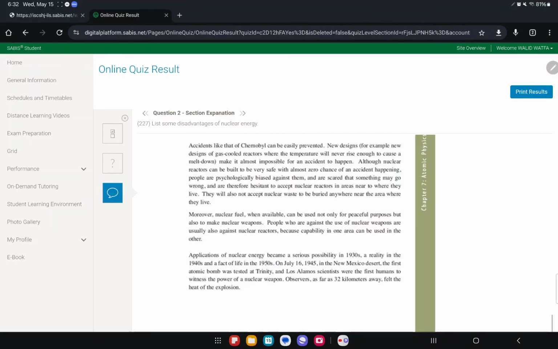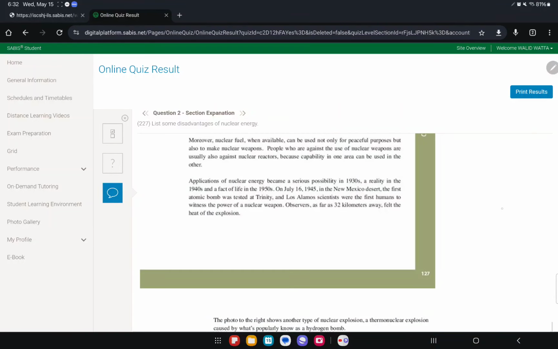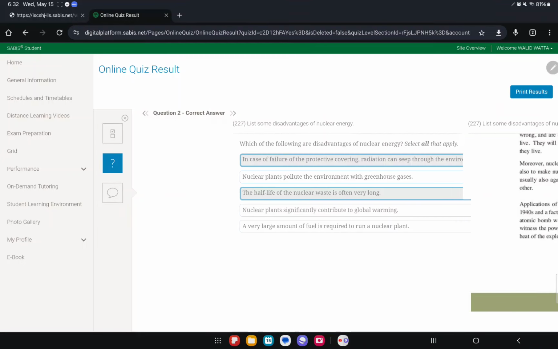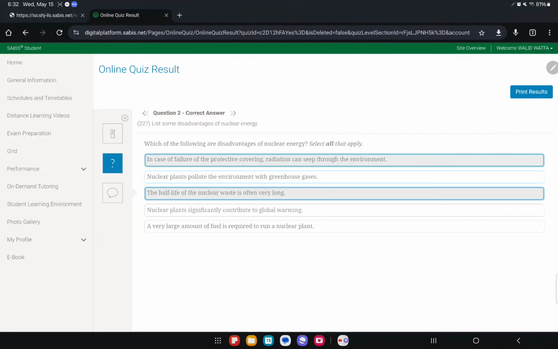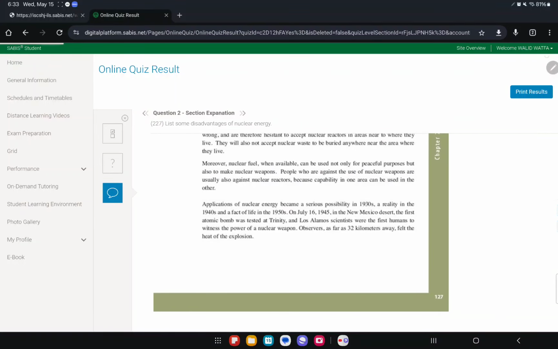These are the disadvantages. Radiation can seep through the environment. Remember we said that. Do we say they pollute the environment with greenhouse gases? We said no. Nuclear energy actually doesn't contribute to the greenhouse effect. The half life. Oh, and I didn't talk about the half life.